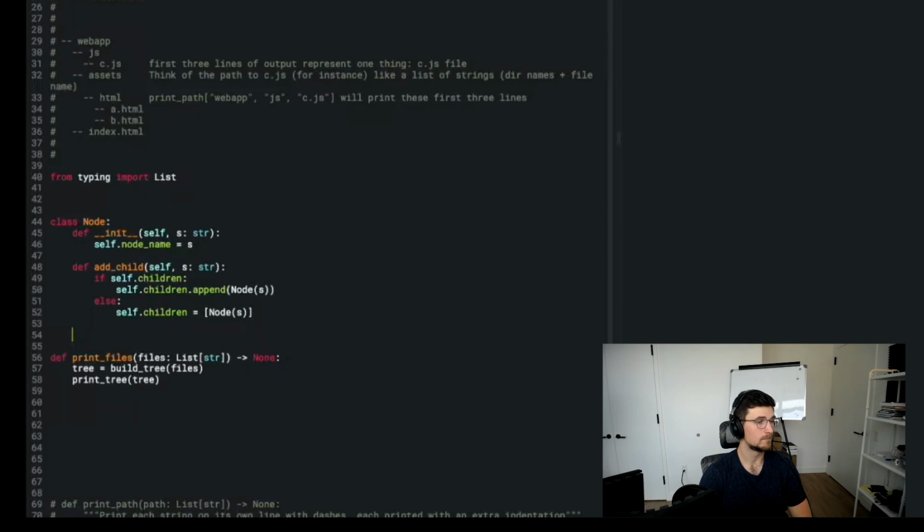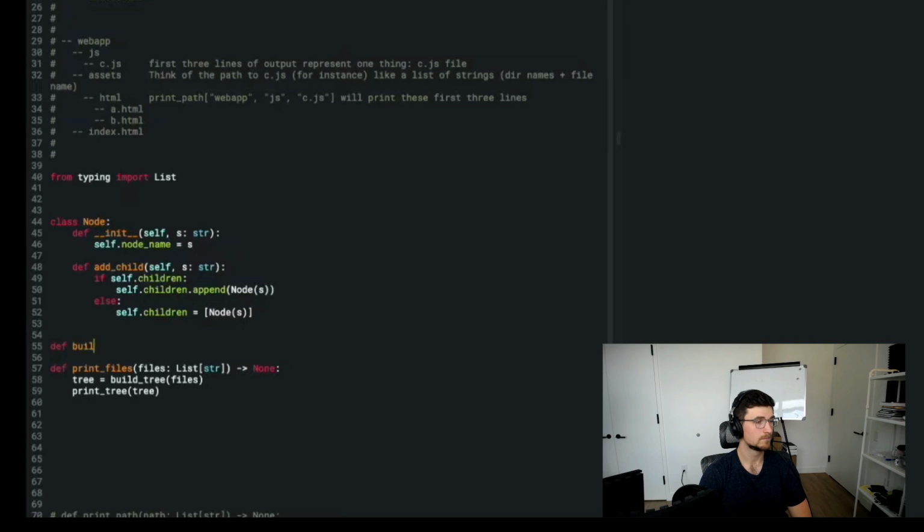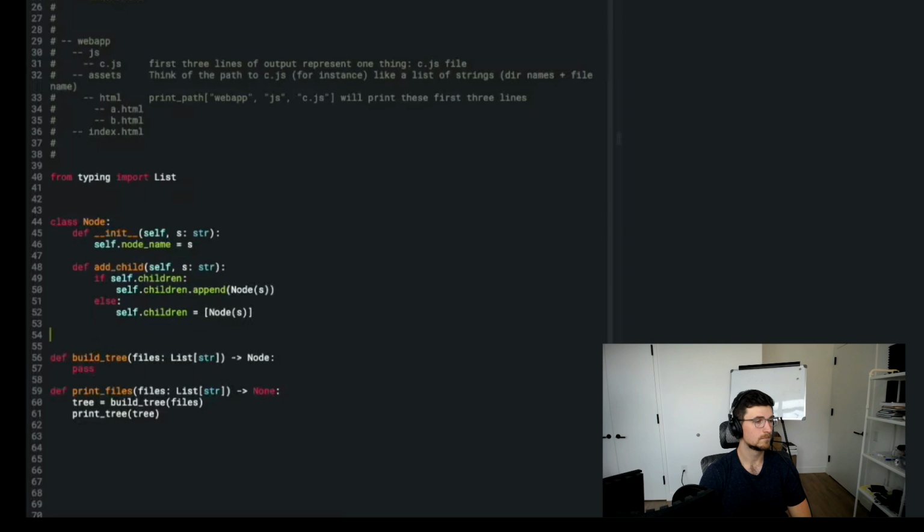Okay, so now let's make a build tree. So let's say def build tree from files, which takes a list of strings, and it outputs a node, which is the head, and we'll do that in a second. And we'll just say another function is called def print tree, which takes in a node, which is the root of the tree, and outputs none. Okay, and that we'll figure out what that means in a second.